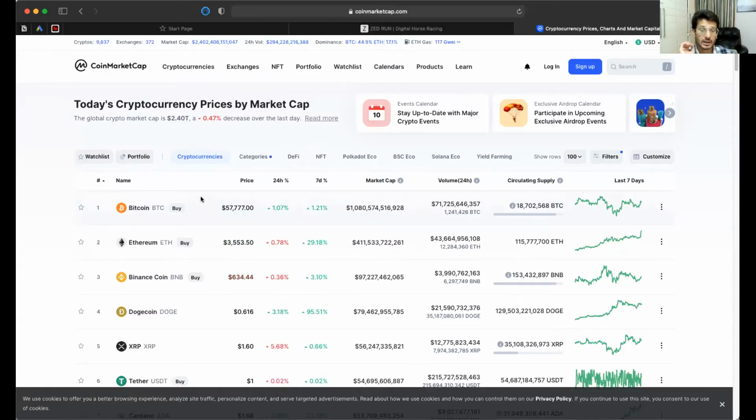Okay. Moving on further, talking about NFTs. So I want you guys to write it down: cryptocurrency, crypto token, DeFi, NFT, Polkadot eco, okay, and BSC eco, Solana eco, and yield farming. Okay, you can write it down and maybe make notes of it. So NFTs are digital assets.